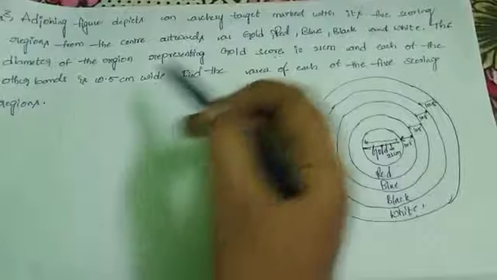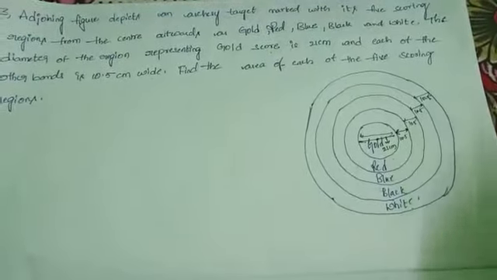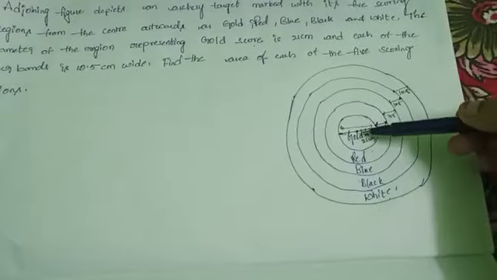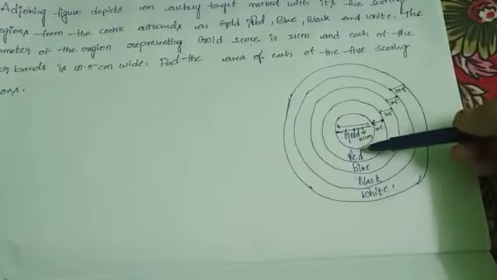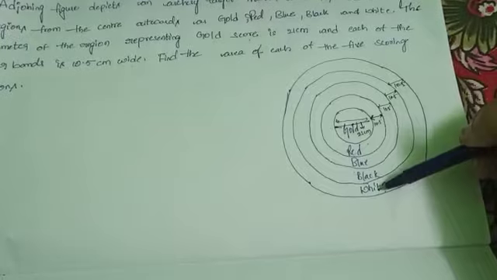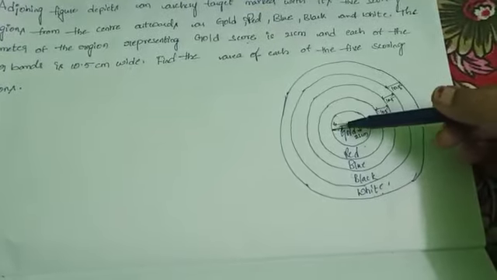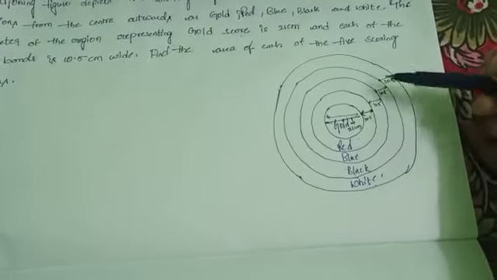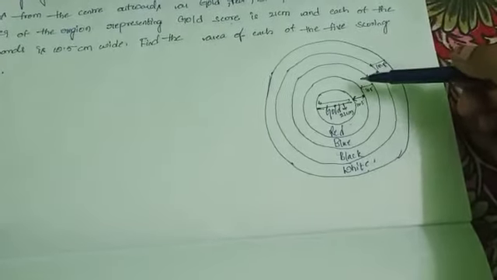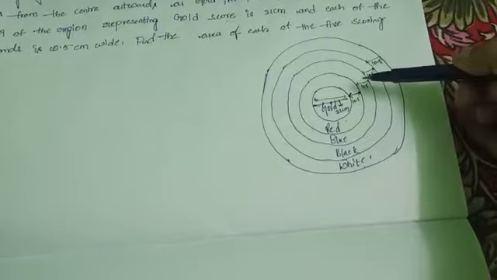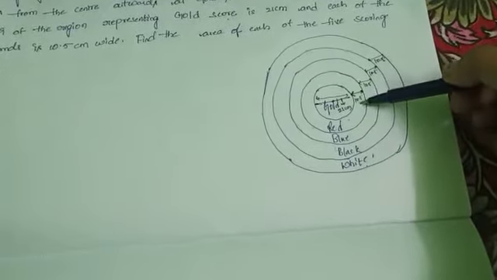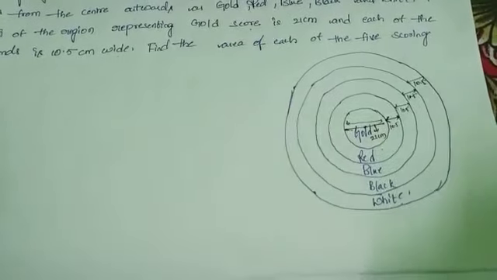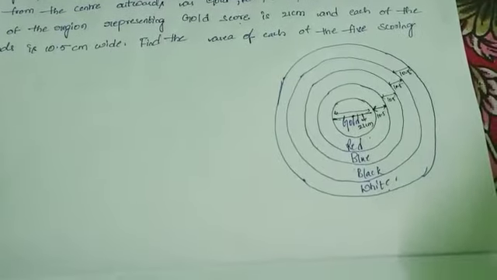Here we have to find the area of each region. Is it clear? Here are given 5 scoring regions: gold, red, blue, black and white. The given diameter of the gold region is 21 centimeters, and the other bands' thickness is 10.5 centimeters. So here we have to find the area of each region.